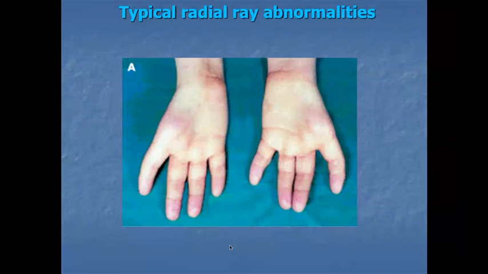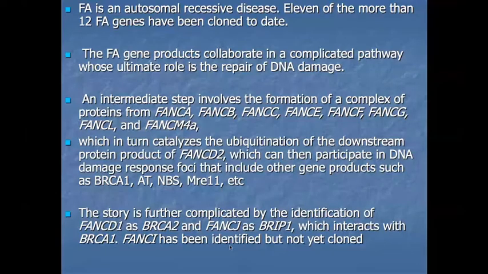Okay. Now coming to Fanconi anemia, an autosomal recessive disorder, more than 12 Fanconi anemia genes have been cloned to date. The Fanconi anemia gene products collaborate in a complicated pathway whose ultimate role is repair of DNA damage.